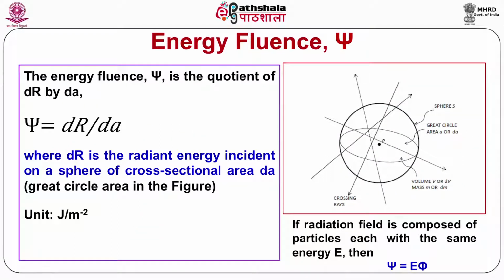In this figure, you can see there is a sphere S within which there is a point P. So our interest is point P, which is lying within a great circle of area A or dA. So all the particles crossing this great circle area are included while defining the energy fluence psi.